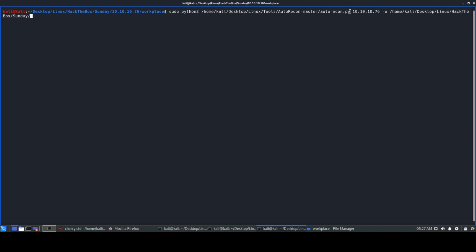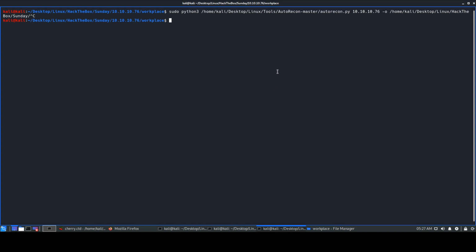It's like an auto enumeration tool, and we'll be running it using Python 3. We give the directory where the autorecon.py file is present, then the target IP address, 10.10.10.76 in the case of Sunday, and the -o switch for output, along with the directory where you want to save the results. I already executed the scan, so I don't want to do it again because it takes some time.